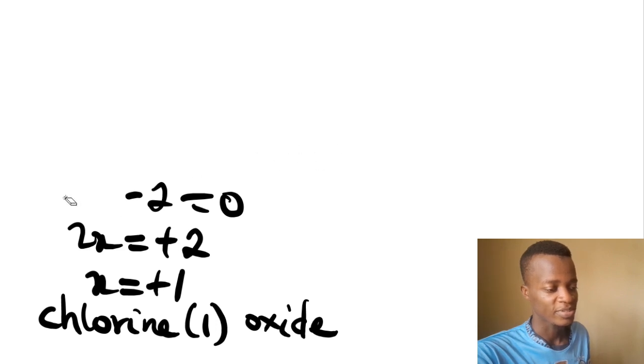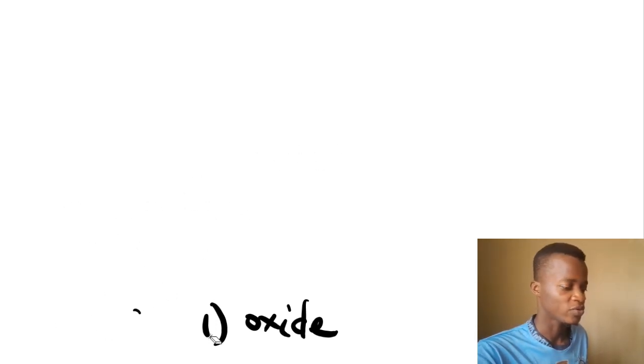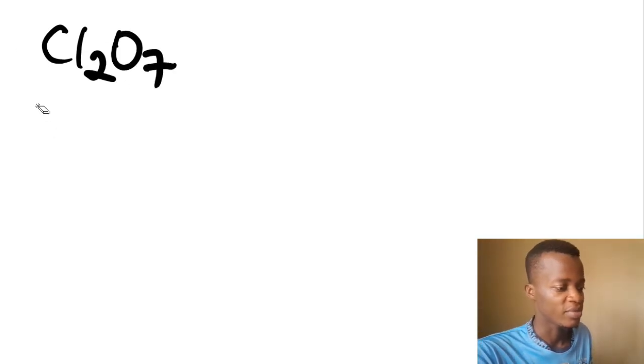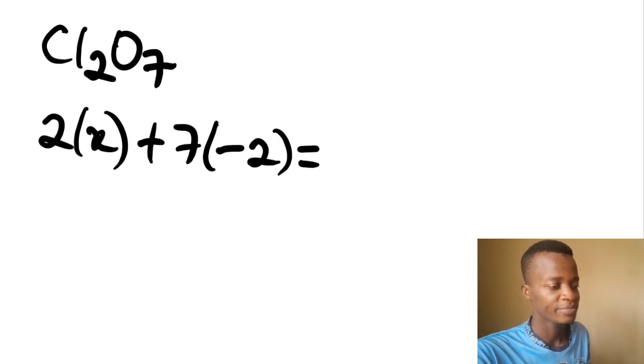Yes, another example is coming. Pause the video anytime and solve it on your own, and see if you can get it once you got the first 3 examples. So I have Cl2O7. Let's see how we name this one. It's going to be 2 times x from the chlorine plus 7 times -2 from the oxygen, equals 0.